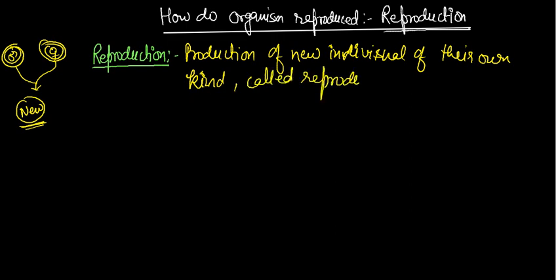Okay, so now I am going to write it. The next one is what? That is the types of reproduction.